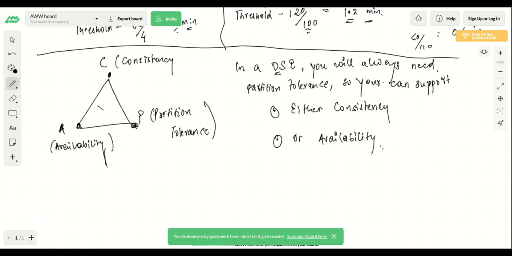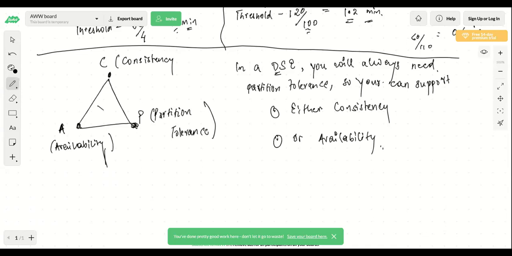Now let's take another example. Let's say you are designing a social media system, like Twitter, where on a wall you see a lot of posts from other people. Let's say I'm a Twitter user and you are my follower, following my tweets. When I have actually posted a tweet, would you prefer that the tweet should appear immediately, or is it okay even if that tweet appears after a few seconds?